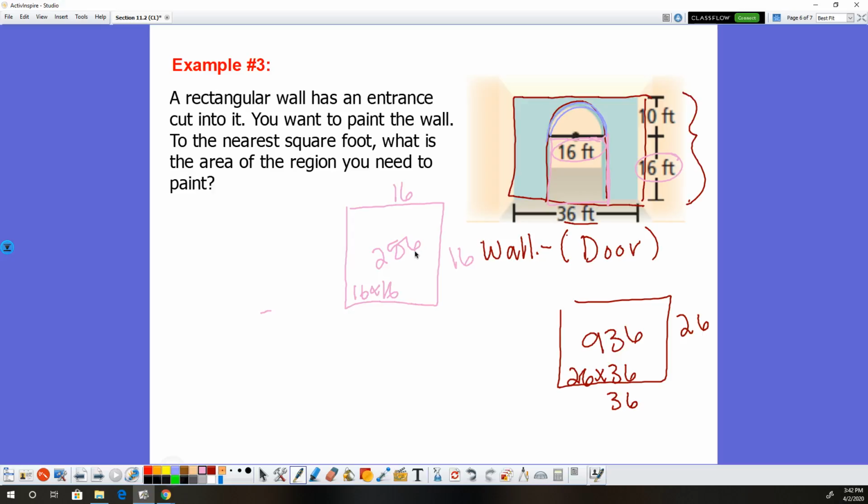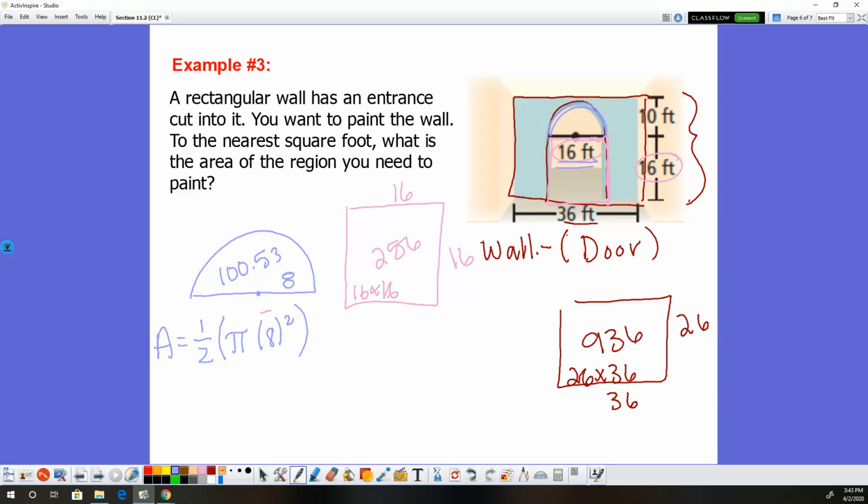Now the semicircle. All right, so this is just a half circle. Think of it as a half circle. We know the whole diameter is 16 here, but all we care about is the radius. So the radius is 8. So once again, this is just a half circle, so to find the area, I'm going to take 1/2 times pi r squared. And when you do that, you get the area is roughly 100.53.